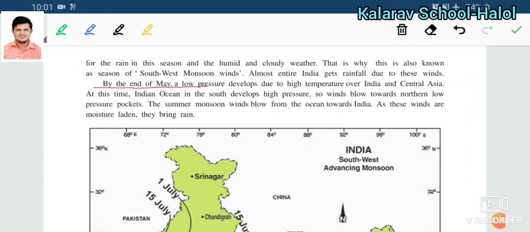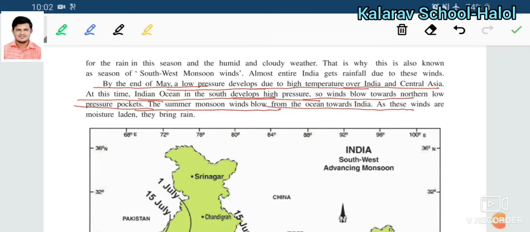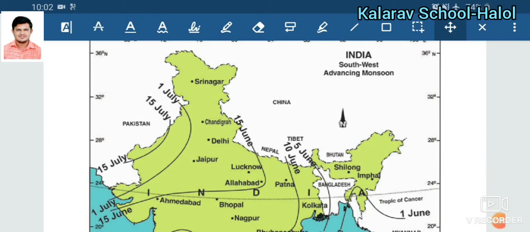By the end of May, low pressure develops due to the temperature over India and Central Asia. At this time, the Indian Ocean to the south develops high pressure. The Indian Ocean, which falls on the southern side of India, develops the high pressure. So the winds blow towards the northern low pressure pocket. In summer, monsoon winds blow from the ocean towards India, and as these winds are moisture laden, they bring rain. They bring the rainy season.